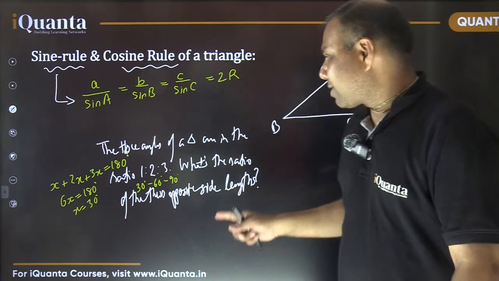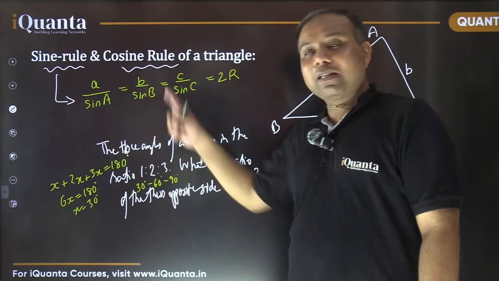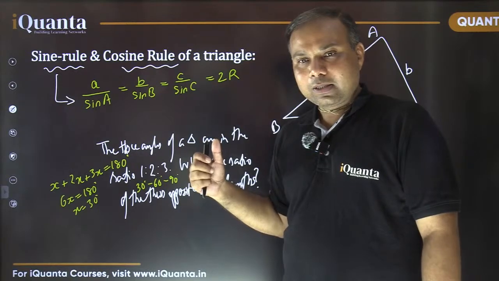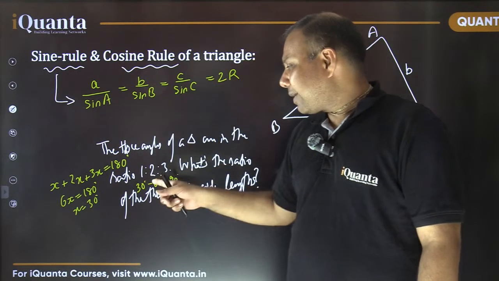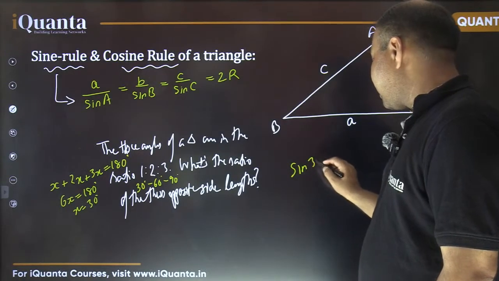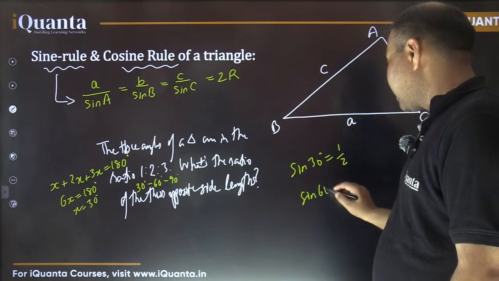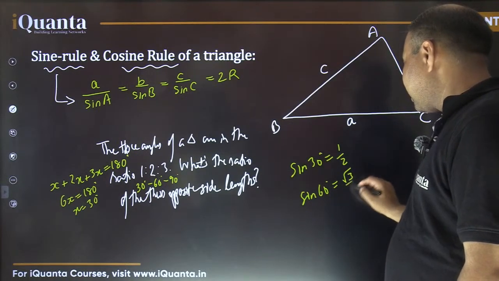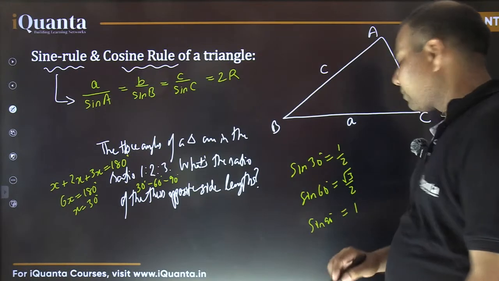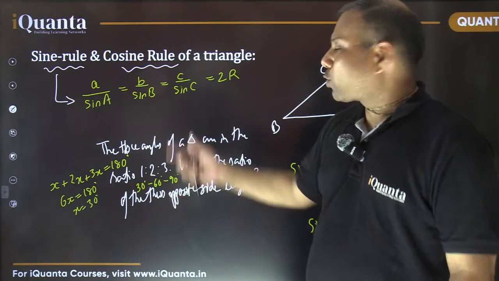So you can easily answer this question if you know the values of sine of these angles. So what is sine 30, what is sine 60, what is sine 90, and so on. I hope you know that. What is the value of sine 30? So sine 30 is 1/2. Sine 60 is root 3/2 and sine 90 is 1. Fine. So using these values, you can answer this question very easily.